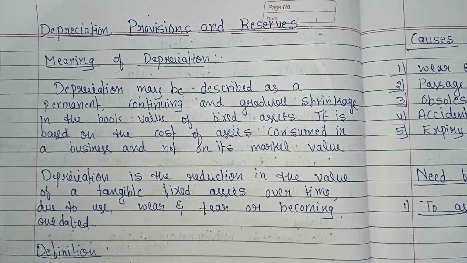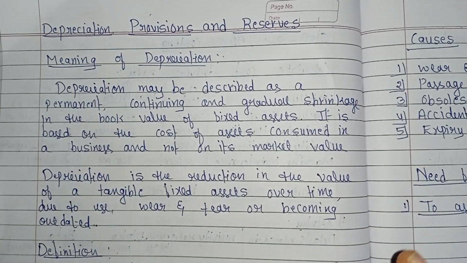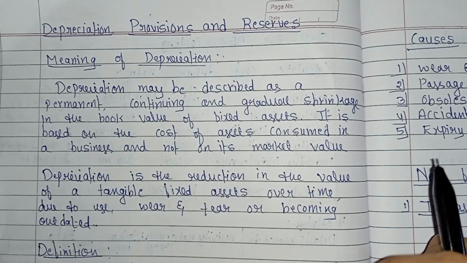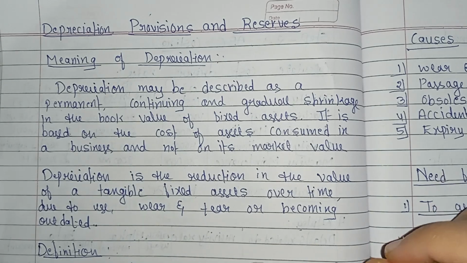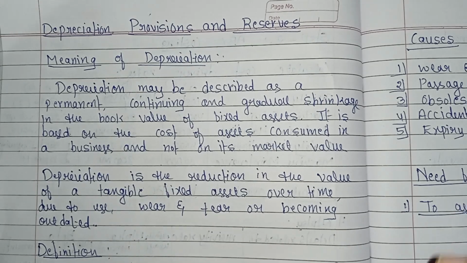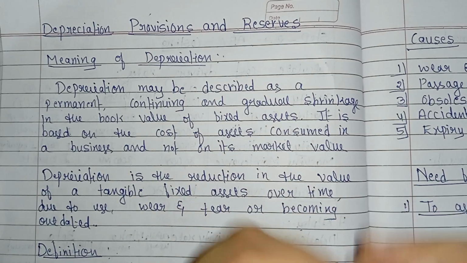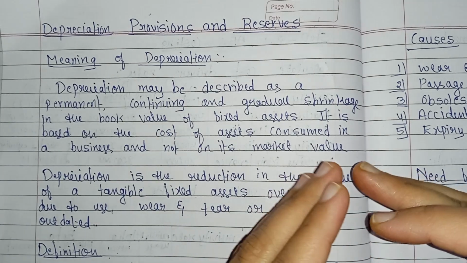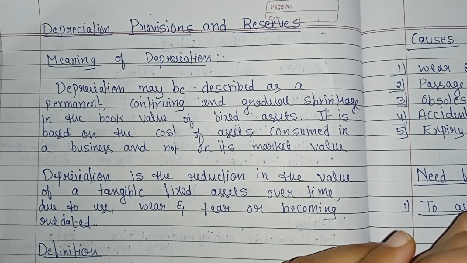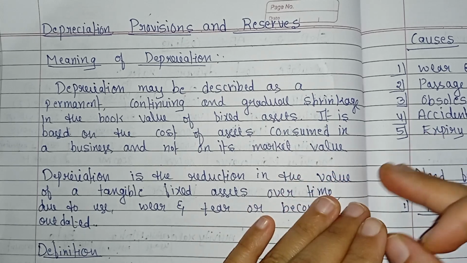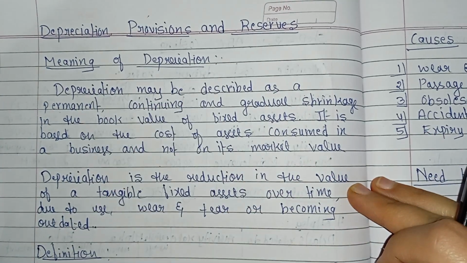You are aware that fixed assets are the assets which are used in business for more than one accounting year. Fixed assets tend to reduce their value once they are put to use. This decrease in value is called depreciation. So let's discuss the meaning of depreciation.